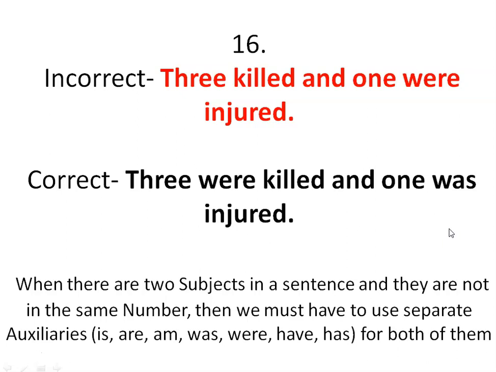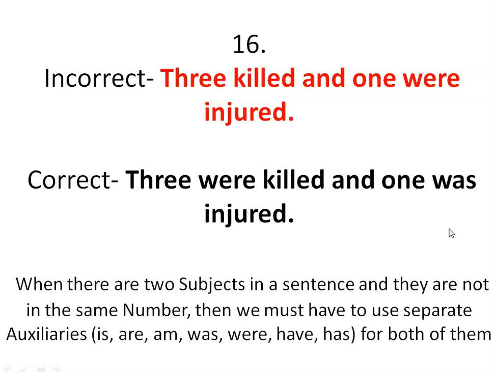So there are two subjects in the sentence and they are not in the same number. Obviously 3 persons is a plural number and 1 is a singular number. We can easily understand that they are not in the same number. Then we must use separate auxiliaries for both of them.